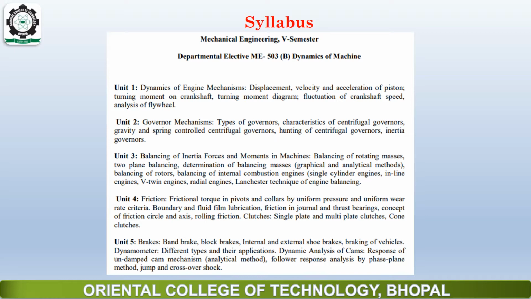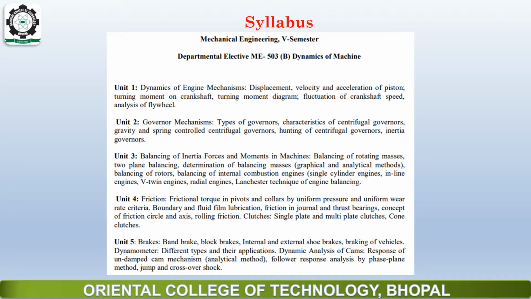Now unit number 4 is about friction and frictional devices. In this unit we will read about types of bearings, types of lubrication, and one of the most important friction devices, known as clutches. Clutches are a very important device in mechanical engineering.